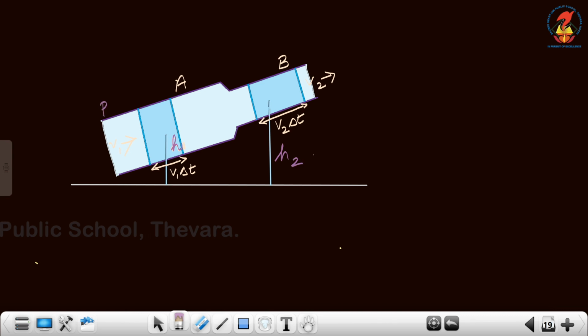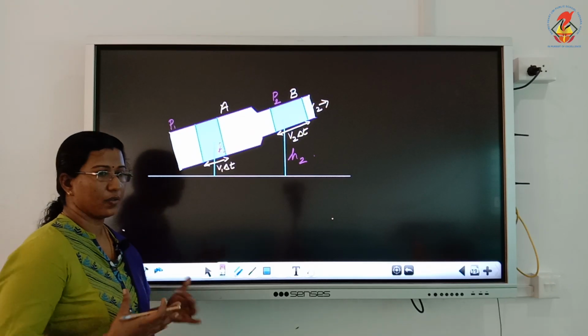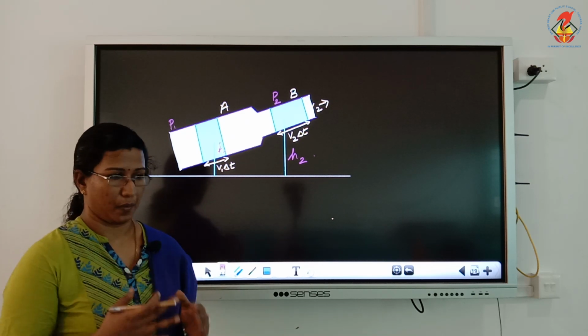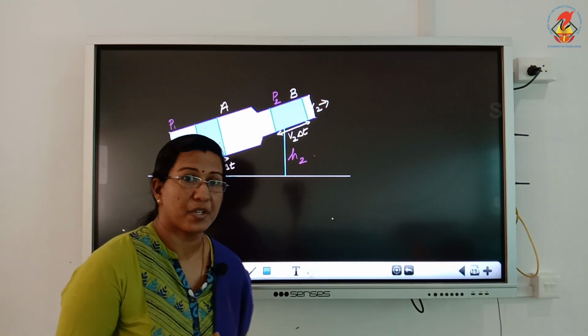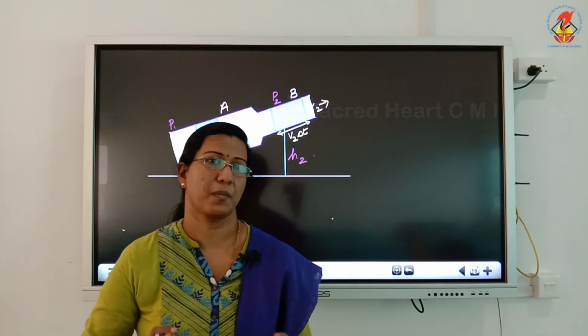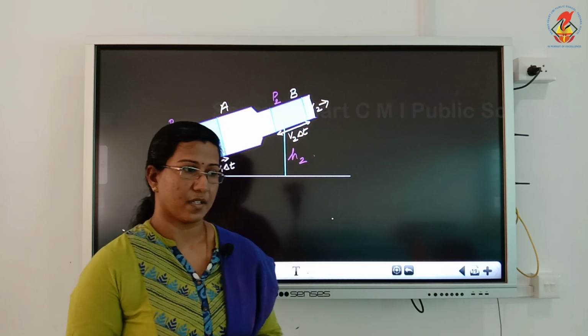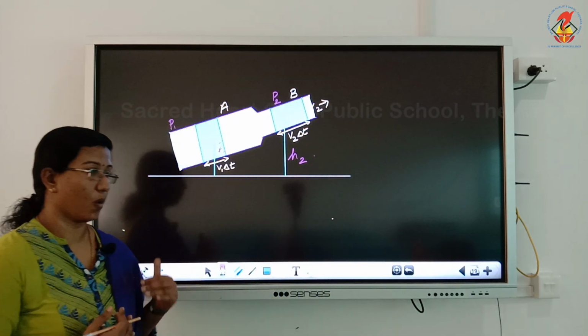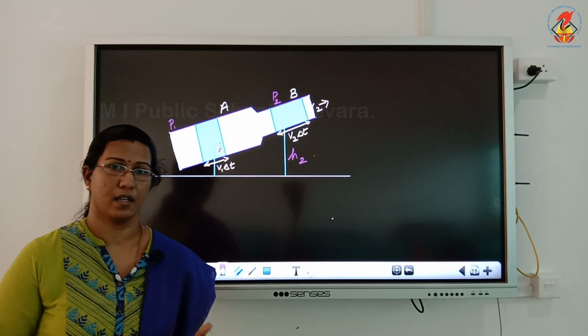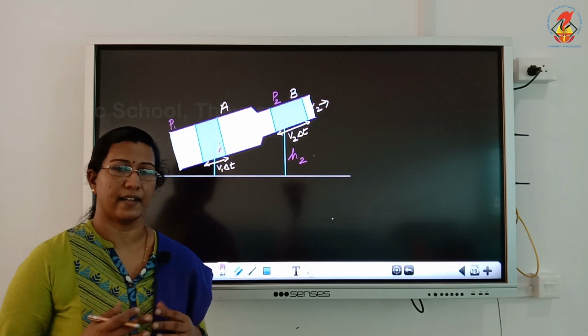Let P1 be the pressure of section A and P2 be the pressure of the fluid in section B. And since we are considering an ideal fluid, we know the density will remain constant throughout the flow. So ρ1 is equal to ρ2 is equal to ρ. Now when we are deriving this expression, we take into consideration the law of conservation of energy, that the sum of energy is equal to a constant. So first we have to find out the change in kinetic energy, change in potential energy and work done in this case, and then we equate.